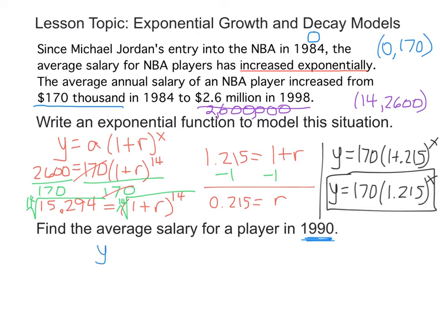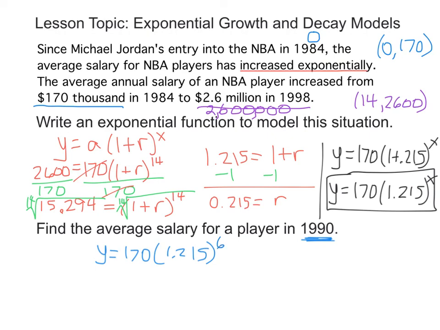All right, so y equals 170 times 1.215 raised to what power? Now remember, this is a very common mistake. We're not going to put 1990 into our exponent right here. We need to put how many years since 1984, because that was our zero value for x. Well, from 1984 to 1990 was 6 years. So 6 years later.